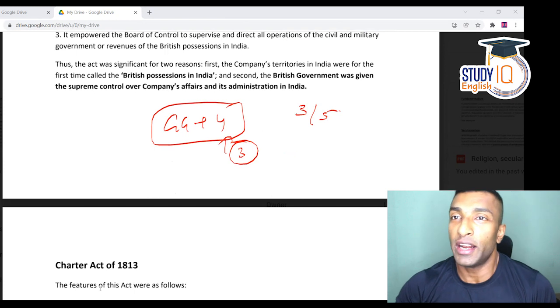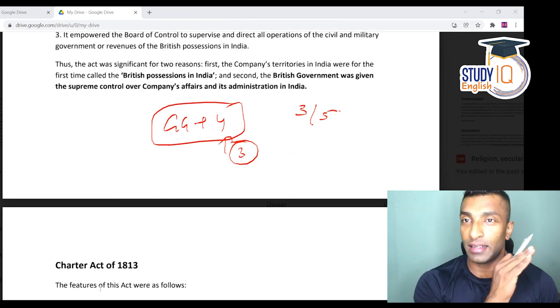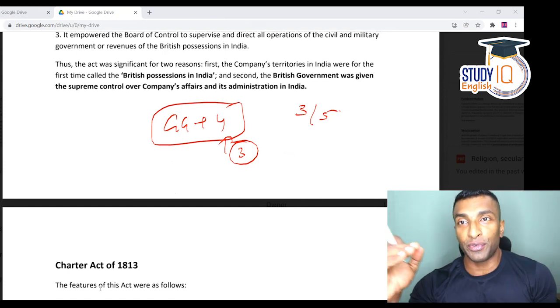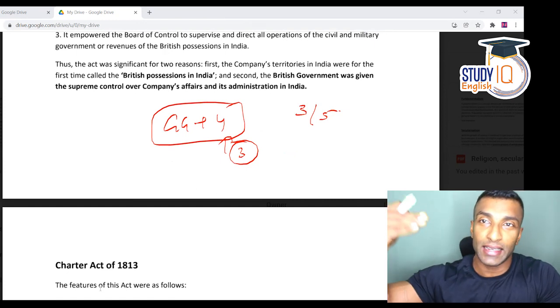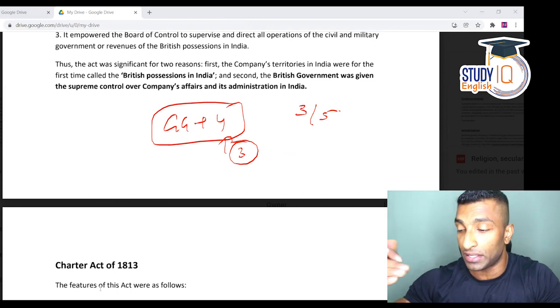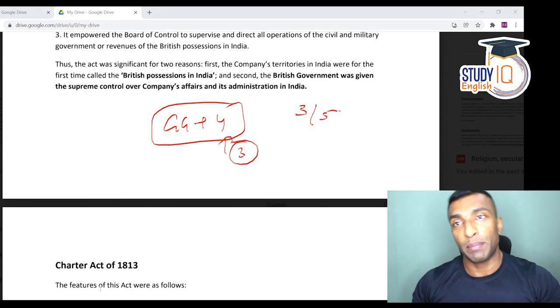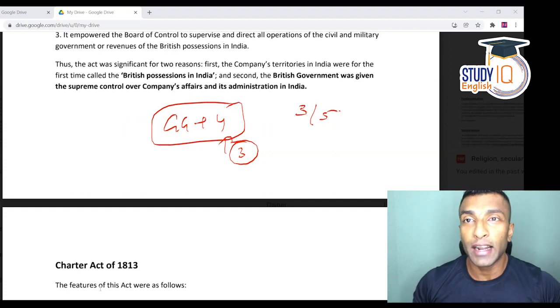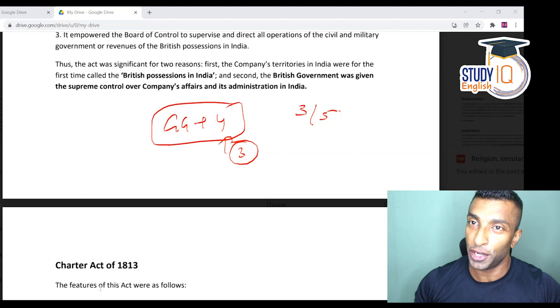How? I'll tell you. Now remember, there is a decrease now, then there is going to be an increase in 1833, then there will be a further increase. So you need to know why it is getting increased and decreased. So here there is a decrease. This 4 becomes 3. That means the Executive Council is reduced to 3. So what will happen is that the decision is again based on majority only.